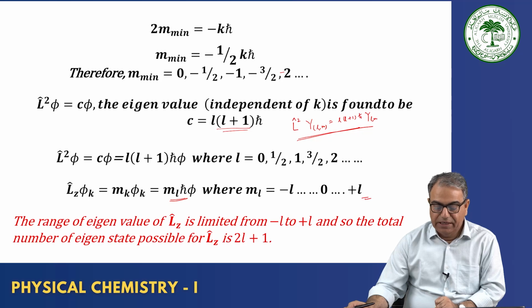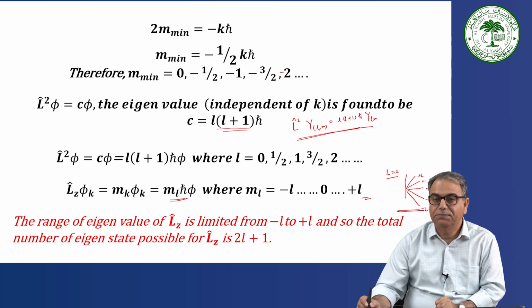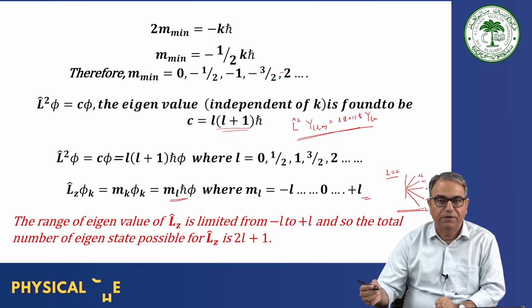The range of eigenvalues of Lz is limited from minus L to plus L, and so the total number of eigenstates possible for Lz is 2L plus 1. We have seen that if L is equal to 2, then I showed you that you have these 5 orientations: plus 2, plus 1, 0, minus 1, and minus 2. And this leads to a space quantization of the angular momentum that we talked about earlier also.